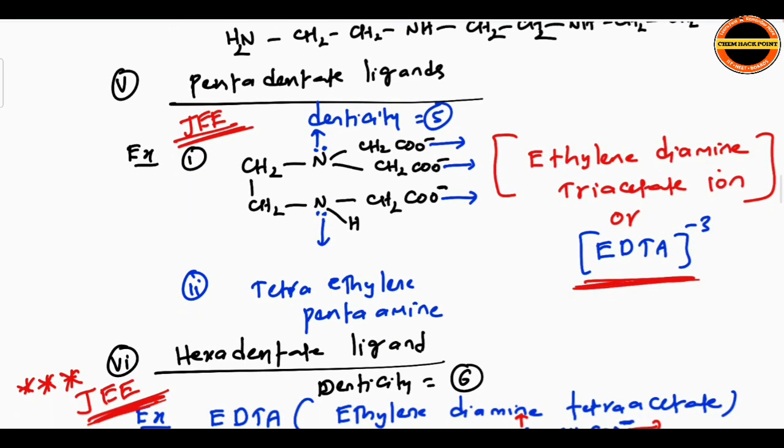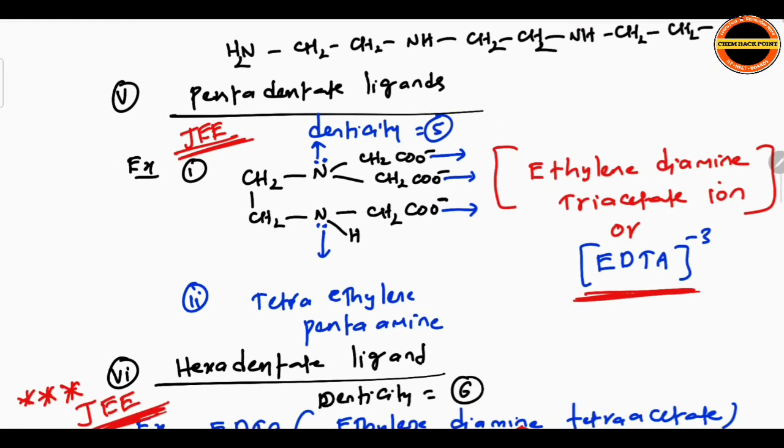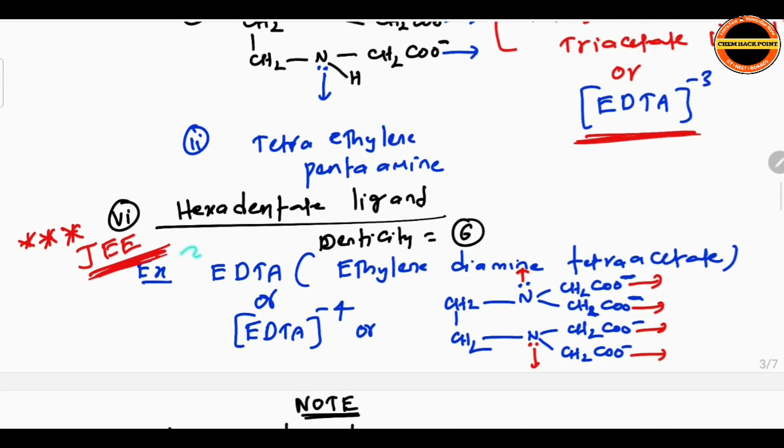Next, tetraethylene pentaamine. Another example, same as above. Here I wrote triethylene tetraamine: 3 ethylene molecules in a chain followed by 4 amine groups. That's why it is triethylene tetraamine. Here what we wrote? Tetraethylene pentaamine: 4 ethylene molecules and 5 amine groups. Same as before, we have to extend the chain. Example under pentadentate ligands. Very important.